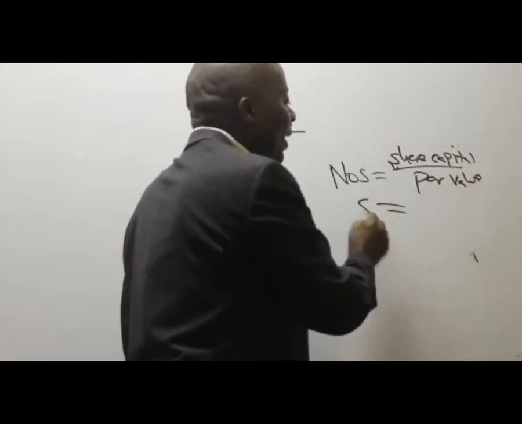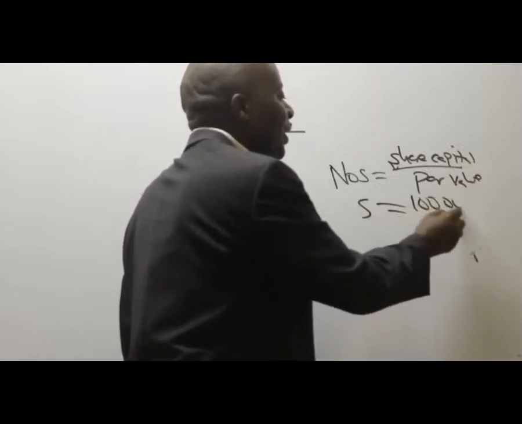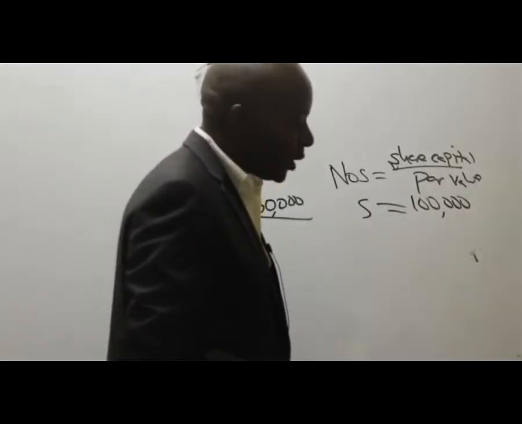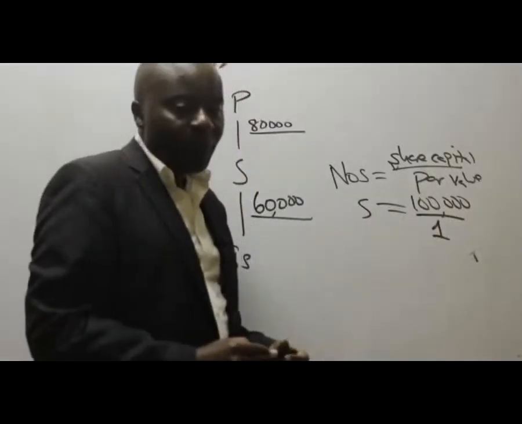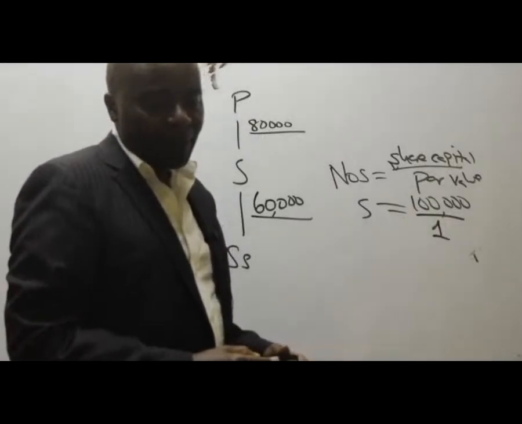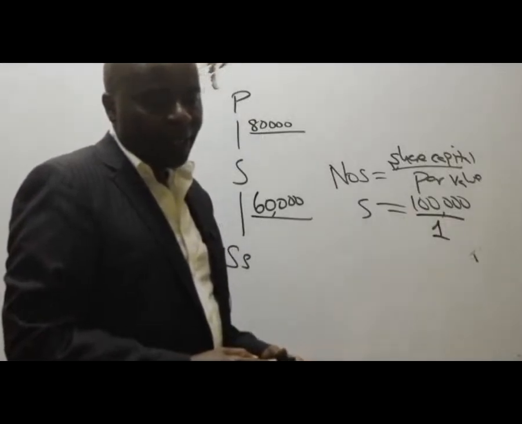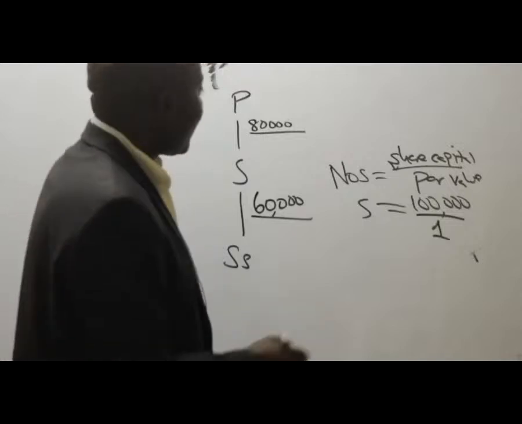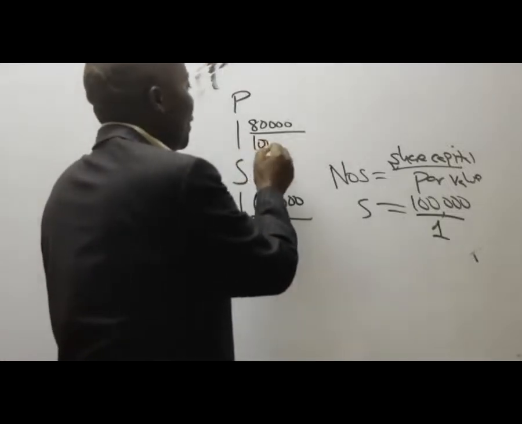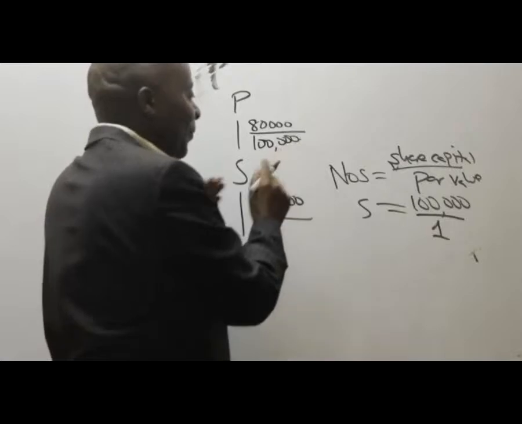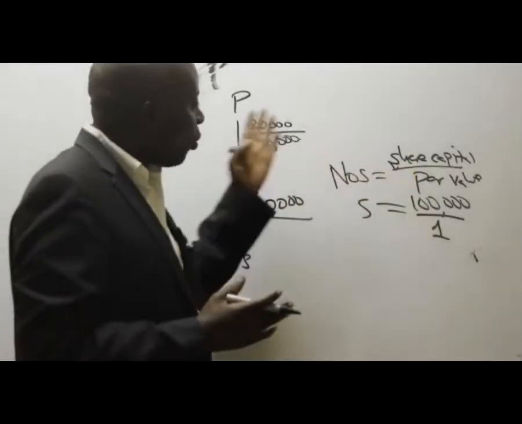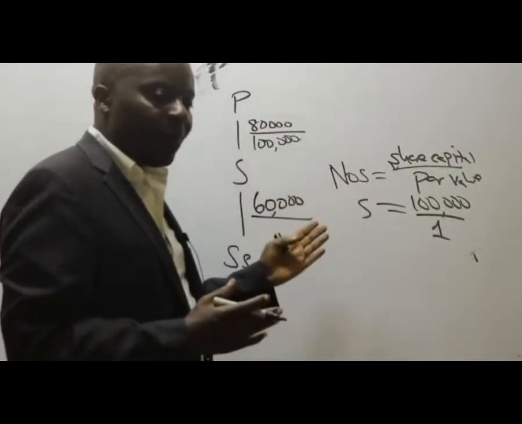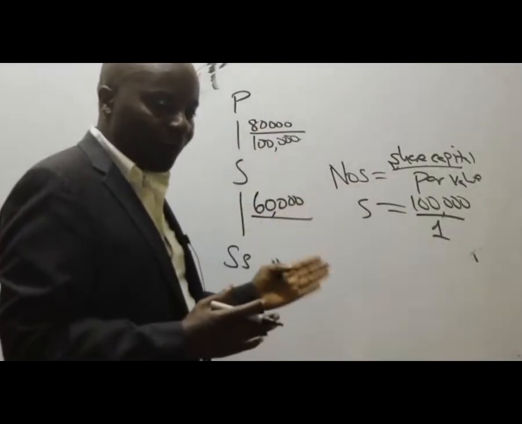Here for S company, the share capital given in the statement of financial position is 100,000, and the par value per share is 1. So that gives me 100,000 shares. Remember, when we're getting percentages, we don't work with share capital in terms of money. We normally work with the number of ordinary shares.